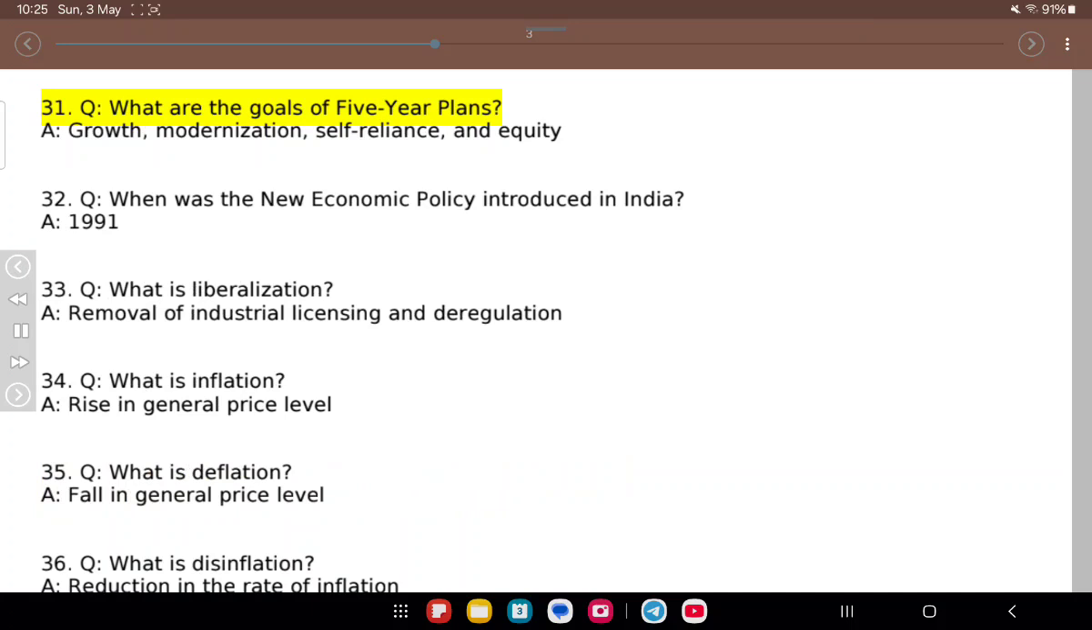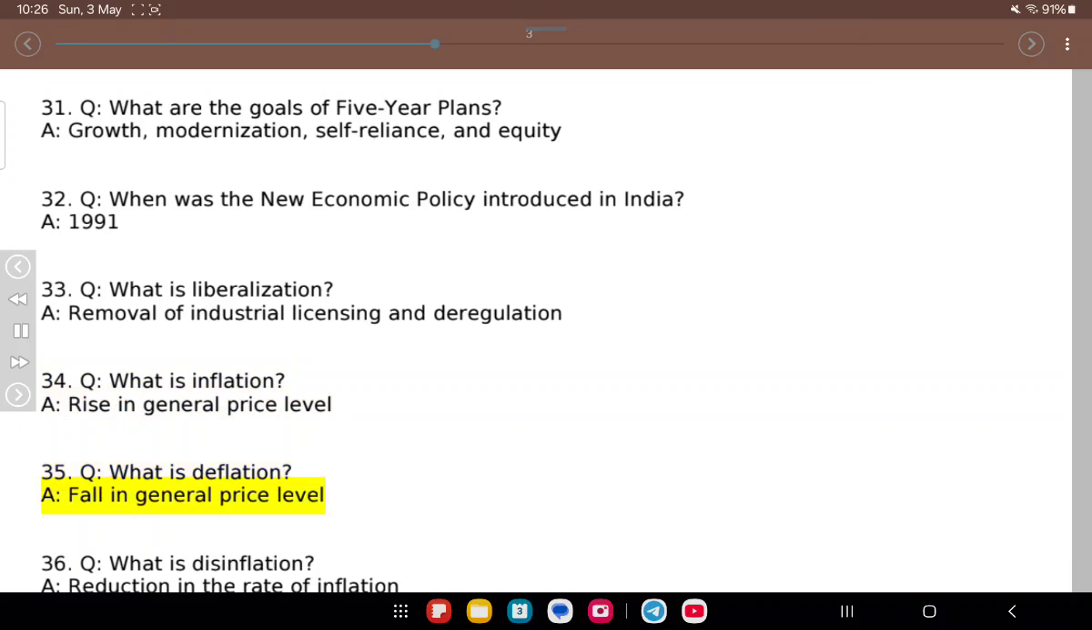31. Q. What are the goals of 5-year plans? A. Growth, modernization, self-reliance, and equity. 32. Q. When was the new economic policy introduced in India? A. 1991. 33. Q. What is liberalization? A. Removal of industrial licensing and deregulation. 34. Q. What is inflation? A. Rise in general price level.